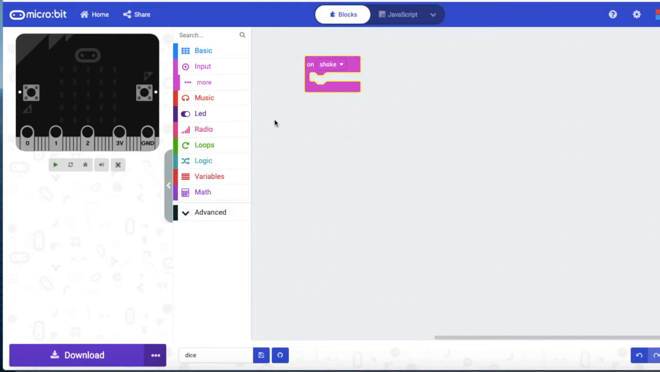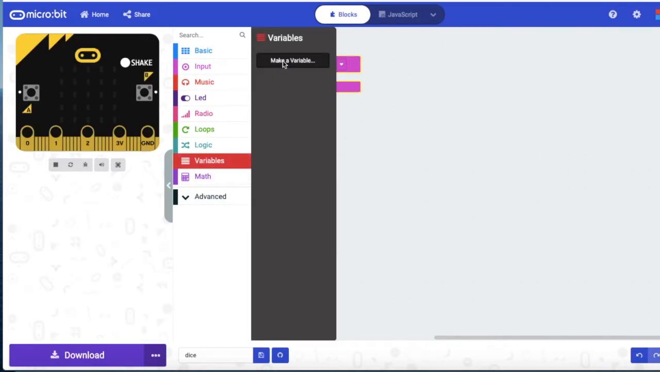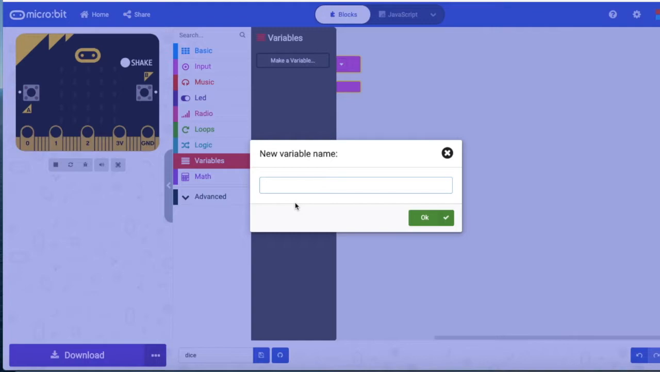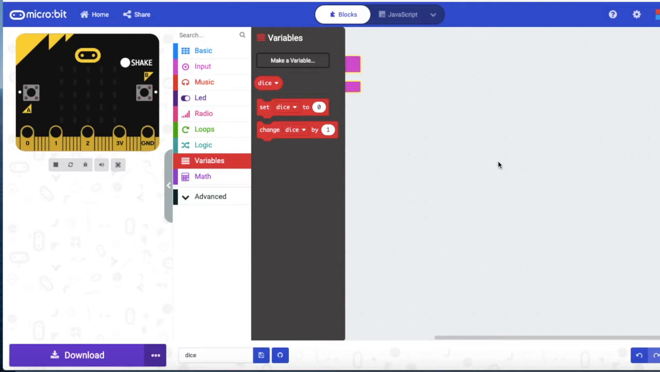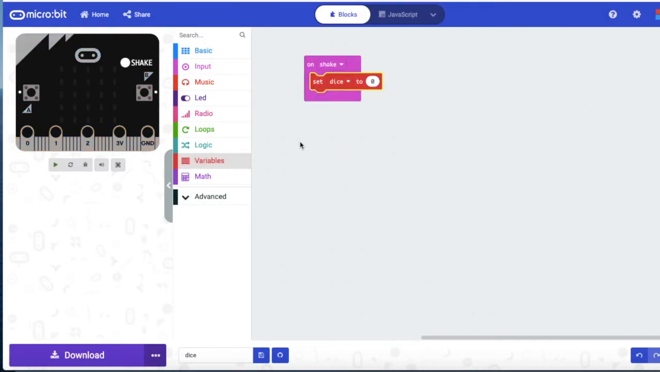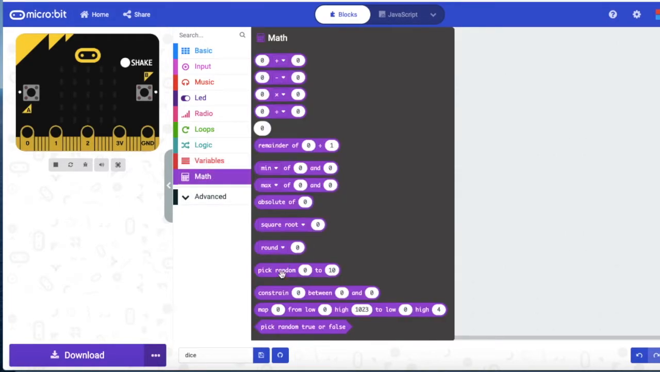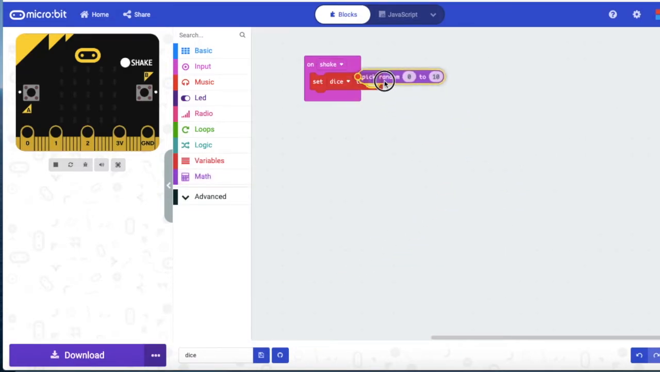Now let's go to variables and let's make a variable. Let's name it dice. Take out set dice to 0 and put it in on shake. Now go to math and pick random 0 to 10. Nest it in set dice to 0. You can go inside. So in pick random, let's put 1 to 6.